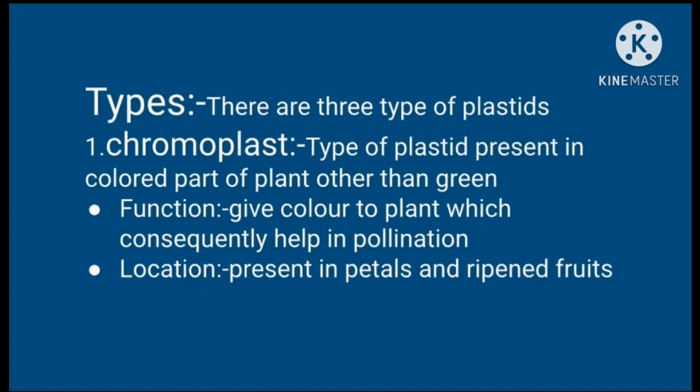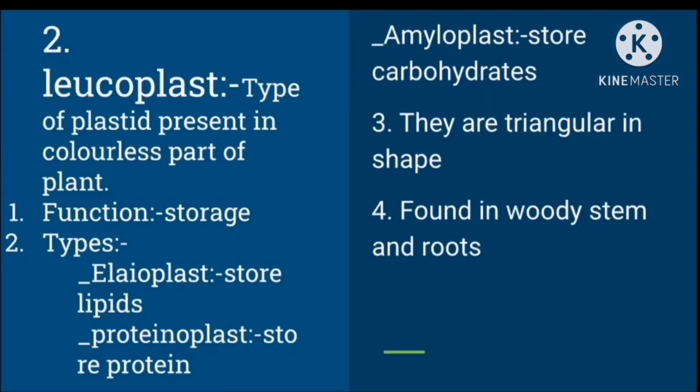Chromoplasts can be found in fruits, petals, and other colorful parts. They help in pollination because they give beautiful color to leaves and petals that attract insects for pollination.